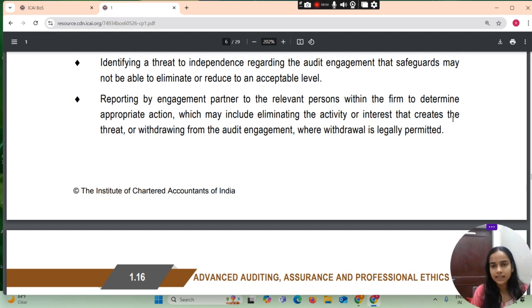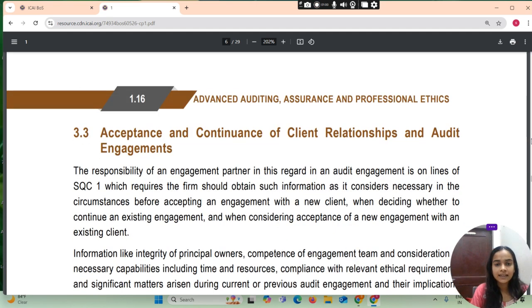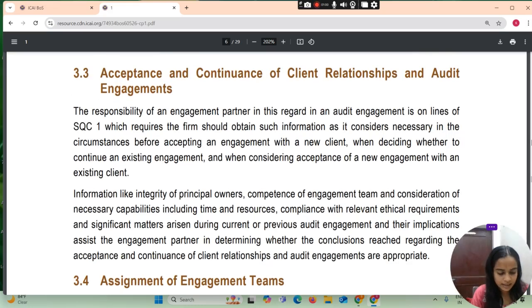which may include eliminating the activity or interest that create the threat or withdrawing from the audit engagement where withdrawal is legally permitted. Then comes our acceptance and continuance of client relationship and audit engagement. The responsibility of an engagement partner in this regard in an audit engagement is on the line of SQC1, which require the firm should obtain such information as that considered necessary in the circumstances before accepting an engagement with a new client, when deciding whether to continue an existing engagement, and when considering acceptance of a new engagement with existing clients.